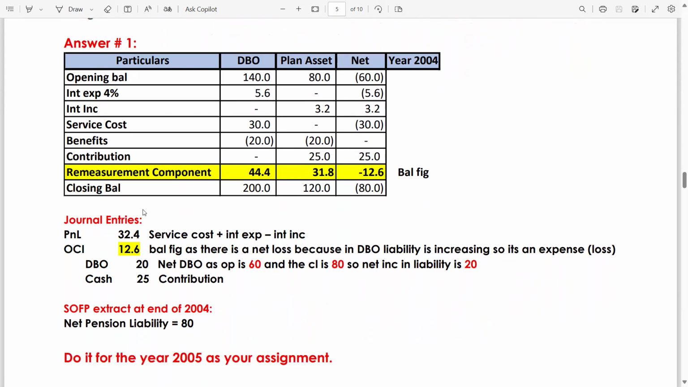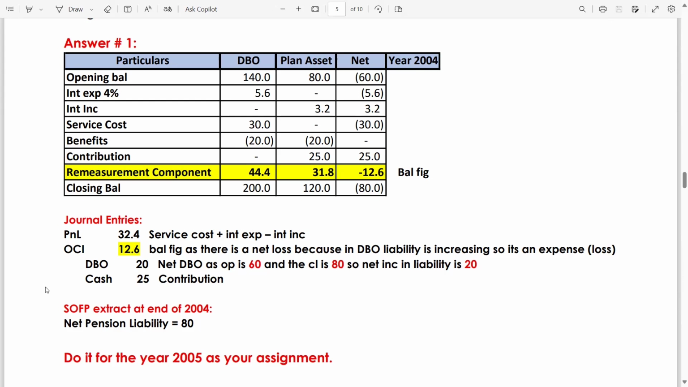Now make a journal entry. P&L debit 32.4. If you add 5.6 plus 30 minus 3.2, I have written down service cost plus interest expense minus interest income, which will give you this figure. OCI 12.6, a balancing figure as there is a net loss, because in DBO the liability is increasing, so it's an expense. DBO 20, net DBO as opening is 60 and the closing is 80, so the net increase in liability is 20.